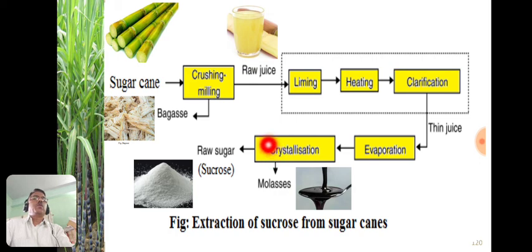The centrifuge separates the sucrose or sugar from the mother liquor, that is the molasses, and we get pure sugar, the sucrose, from sugar cane. So this is the complete method.